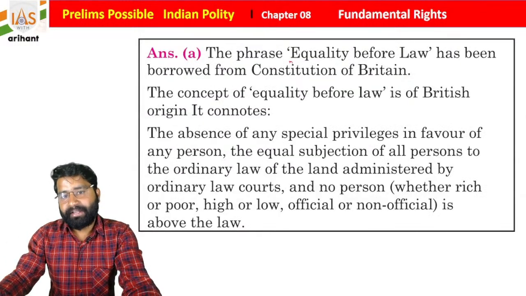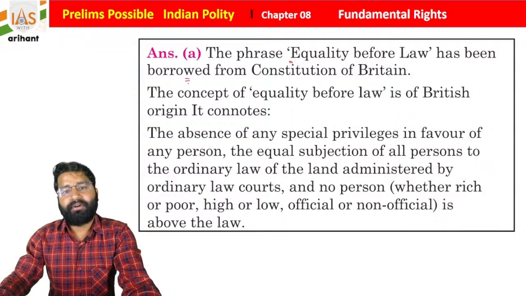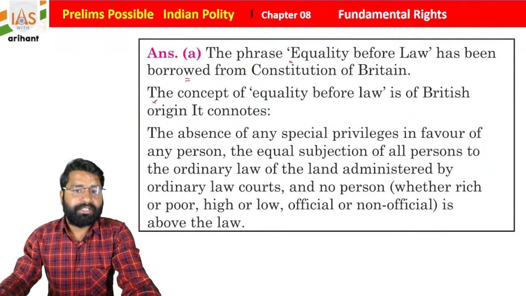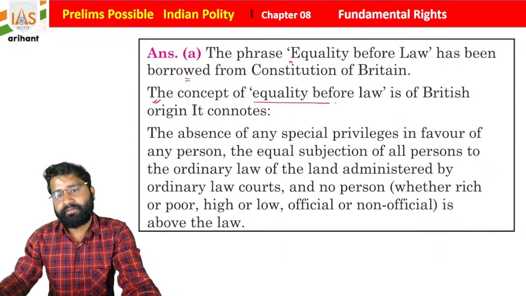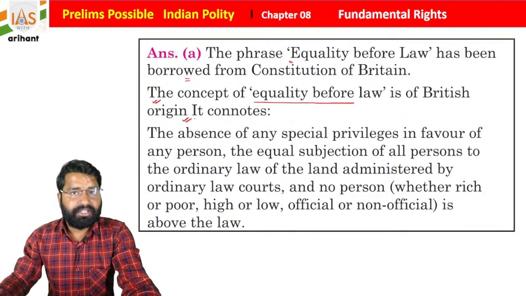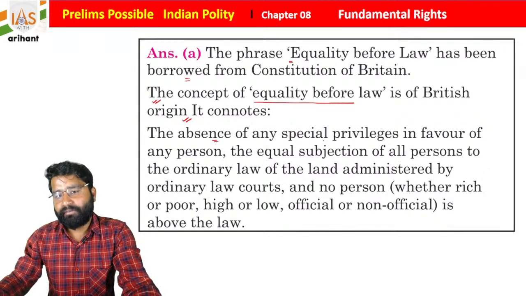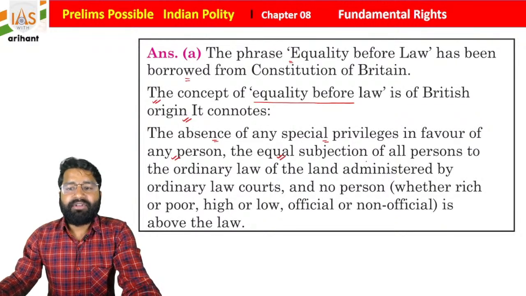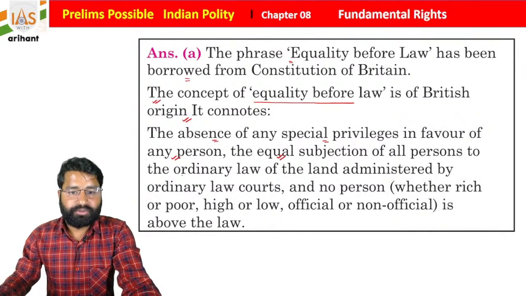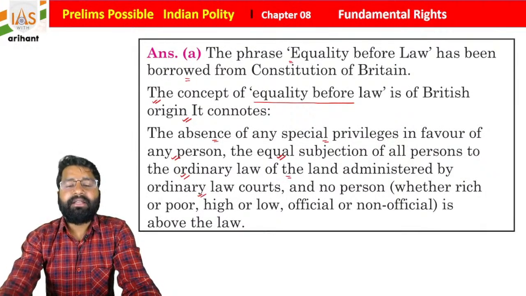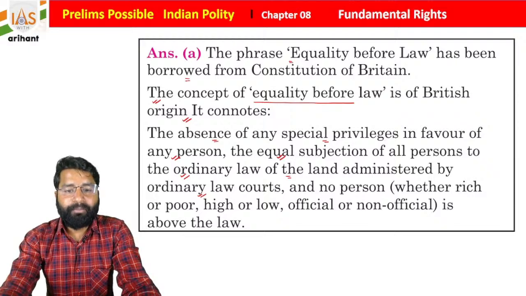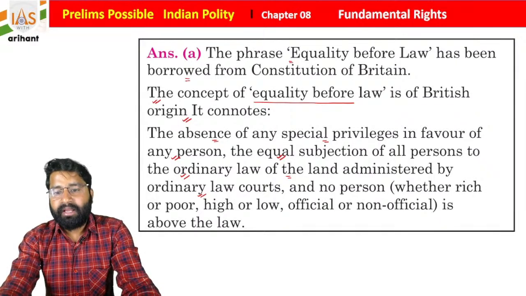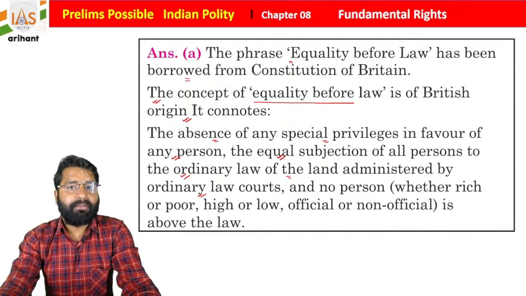So the phrase equality before law has been borrowed from the Constitution of Britain, students, and this concept of equality before law is British in origin and means absence of any special privilege in favor of any person. So equal subjection of all persons to the ordinary law of the land administered by ordinary law courts. No person, whether he is rich or poor, high or low, official or non-official, is above the law, students.